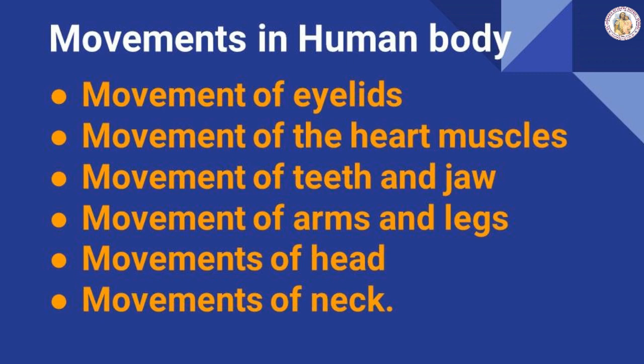Movement of some organisms happens, isn't it, with a combination of bones. A single bone can't help us to move from one place to another place, isn't it? So movement is possible along the joints, where two or more bones are meeting. Where two or more bones meet, the movements take place.